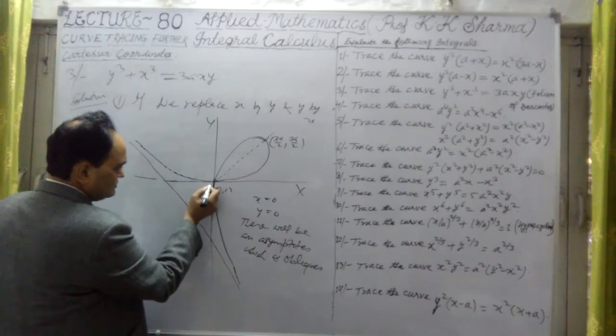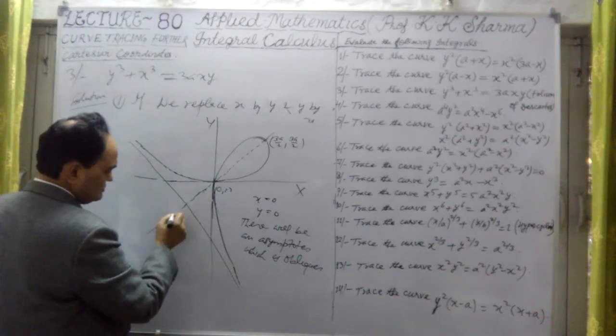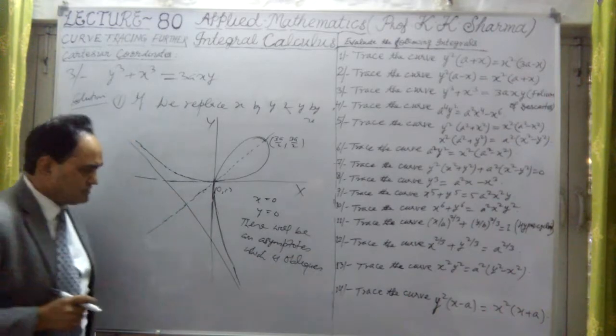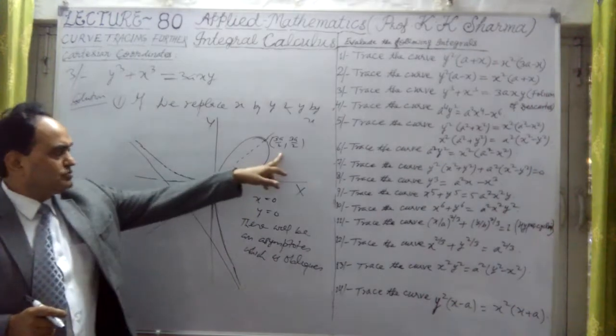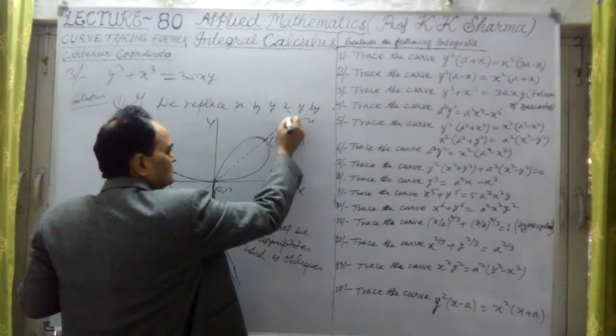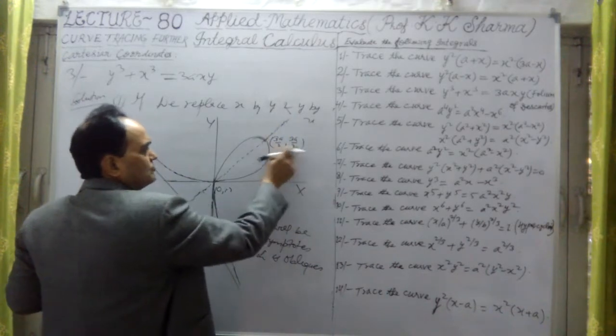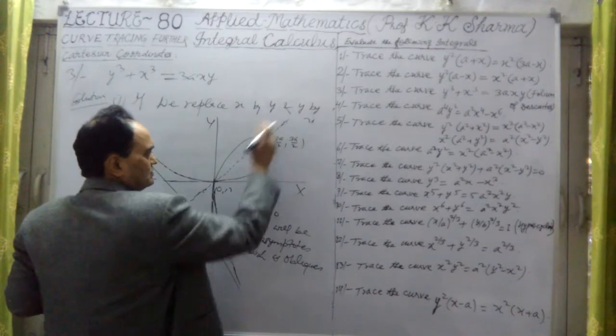And if I take this y equal to x line further, this is an oblique asymptote we say. So 3a by 2 is the point, and beyond that the curve will not exist. Then y will be negative, or the points will be negative for x and y both. The curve will not exist beyond this line.